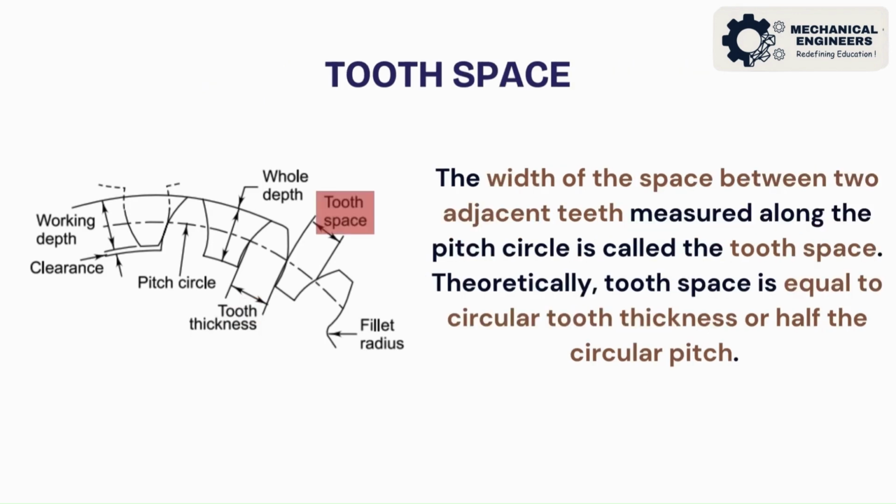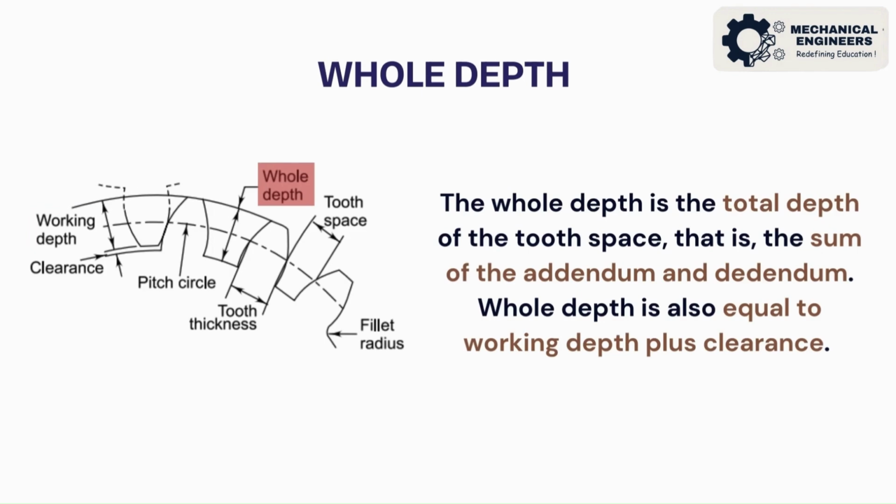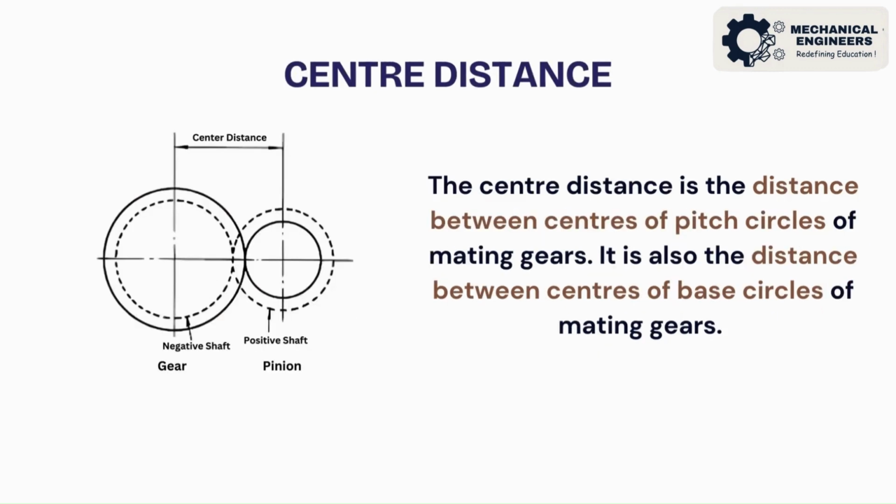The width of the space between two adjacent teeth measured along the pitch circle is called the tooth space. Theoretically, tooth space is equal to circular tooth thickness or half the circular pitch. The working depth is the depth of engagement of two gear teeth, that is, the sum of their addendums. The whole depth is the total depth of the tooth space, that is, the sum of the addendum and dedendum. It is equal to working depth plus clearance. Center distance is the distance between centers of pitch circles. It is also the distance between centers of base circles of mating gears.